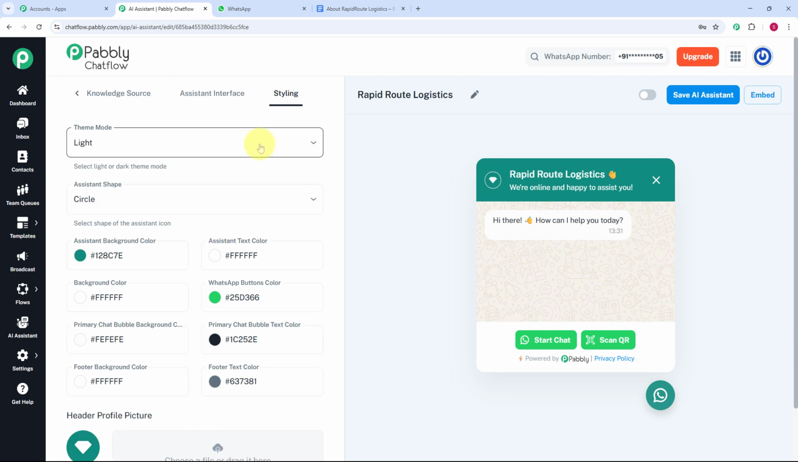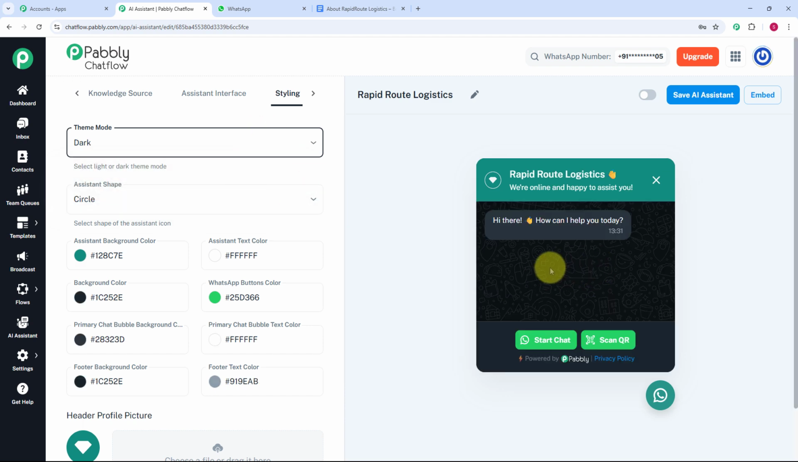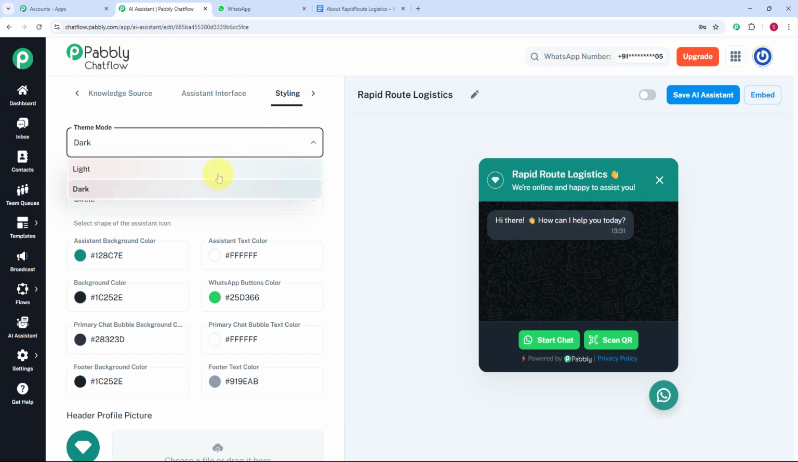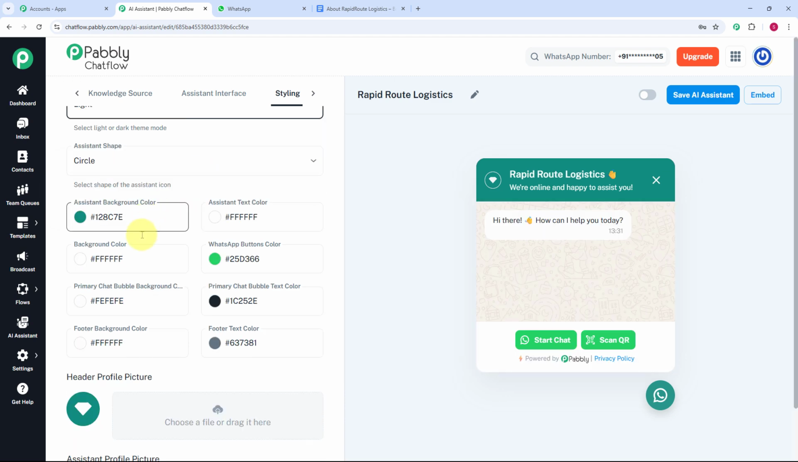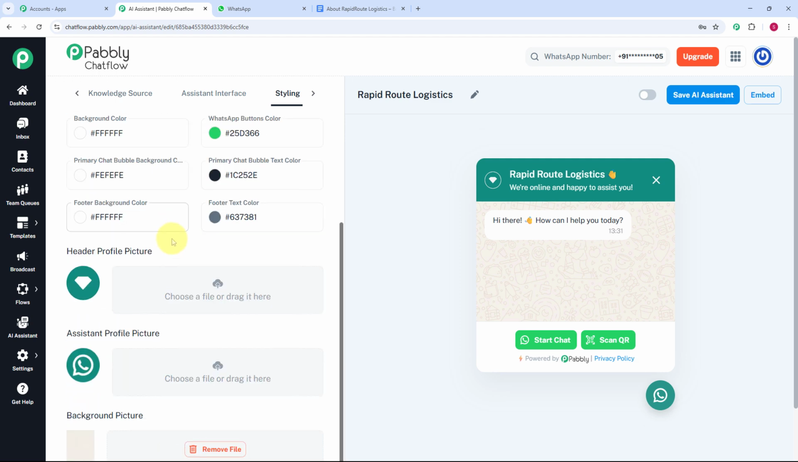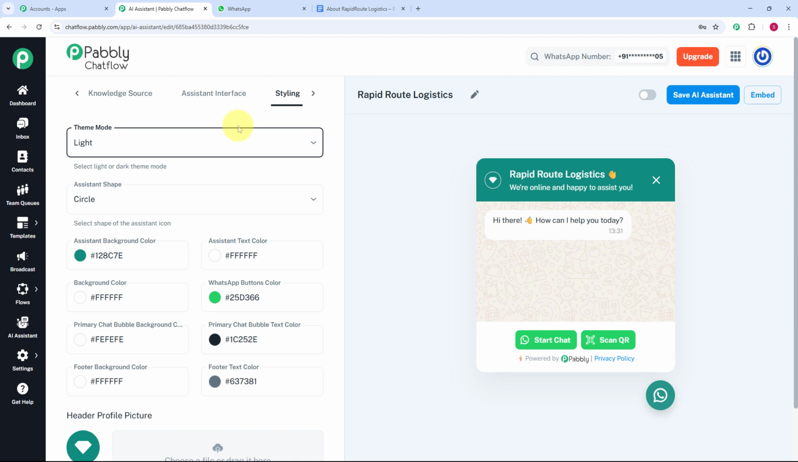Now here it is asking me to select the theme mode. So here it is selected as light mode, but you can also select it as dark mode. And here theme mode of our chatbot is converted to dark, but I am going to just keep it as light. And now you can also change the shape of your assistant, and here you can manage the coloring of your assistant. And if you want to provide the header profile picture or the assistant profile picture, you can also add it over here. And if you want to add a background picture, then you can also add it. So here you can manage the styling of your AI assistant.